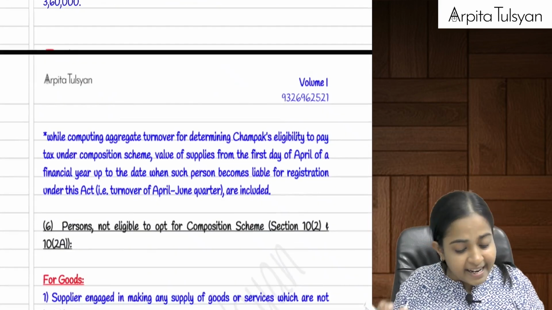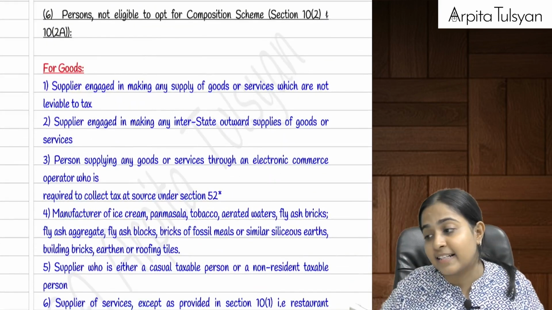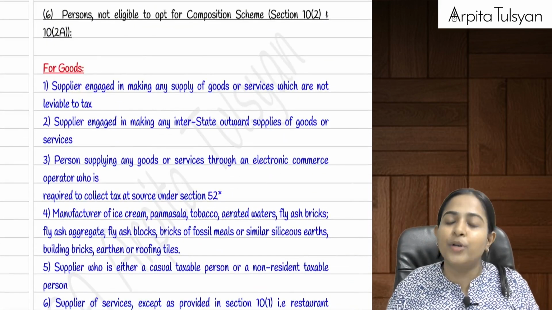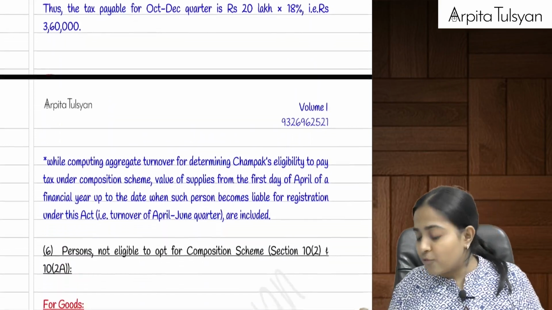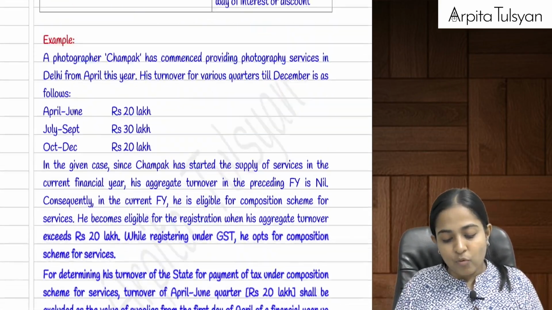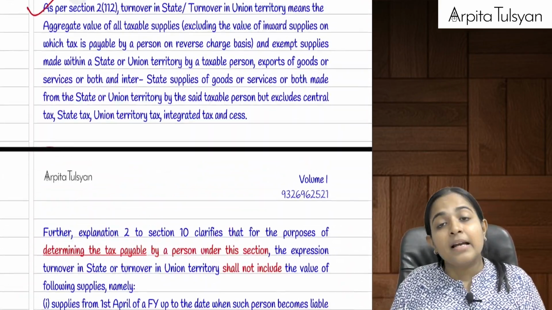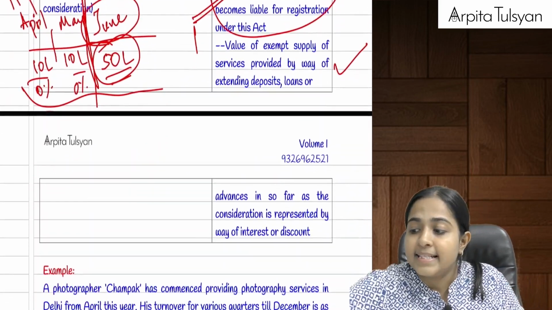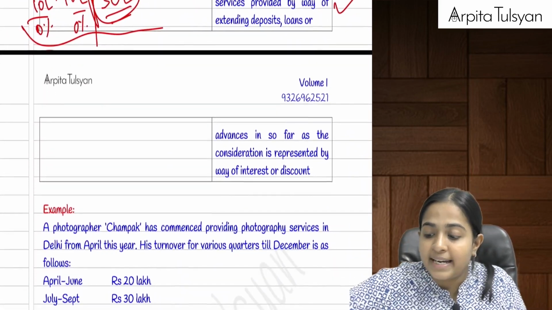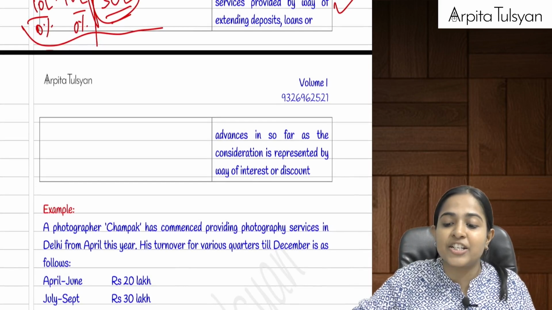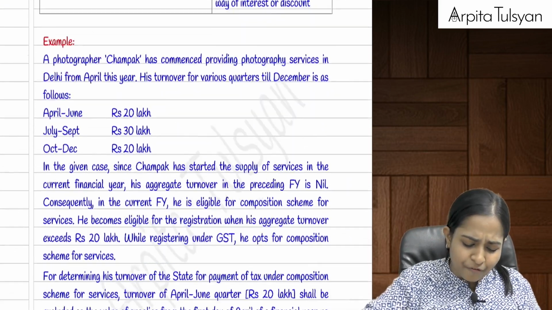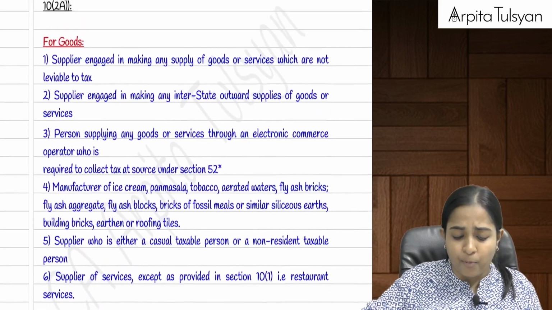Yes. In detail, in depth, we have already discussed it in our main lectures in a very beautiful manner. So this was all about our composition scheme, where we studied section 10.1, section 10.2 and section 10.2a. Now a few simple points, few other points.